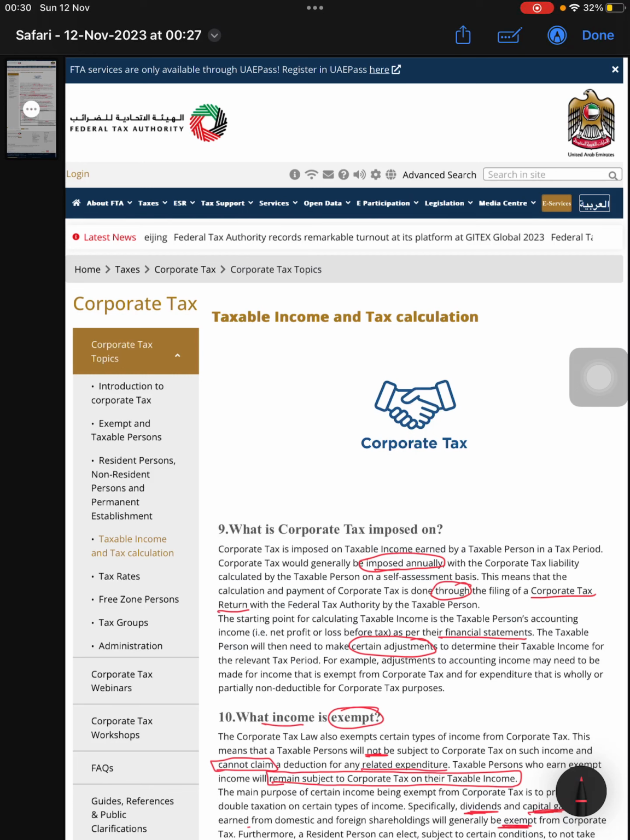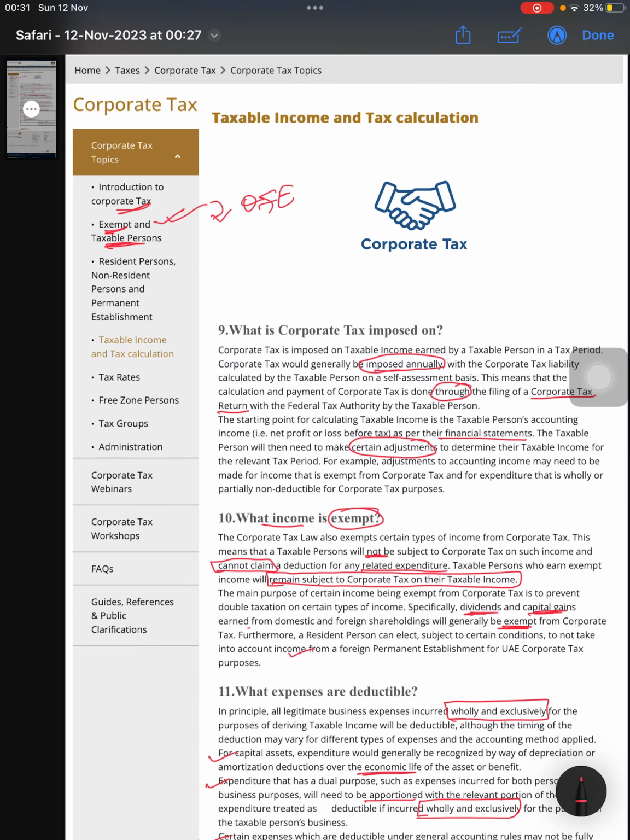So now we have completed this corporate tax topic, in which we have completed the introduction of corporate tax. We have completed exempt and taxable persons: government entities are exempt, government controlled entities are exempt, qualifying public entities are exempt. And the taxable person, who are the taxable persons, we have completed this. And resident persons, non-resident persons, and permanent establishment we have completed.